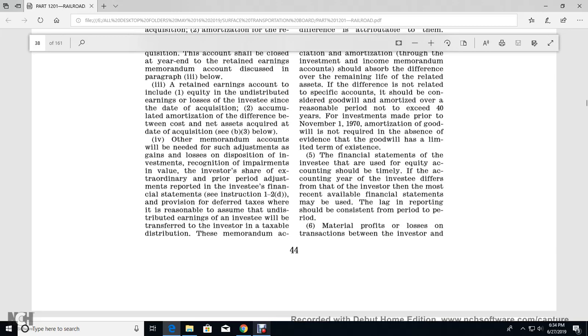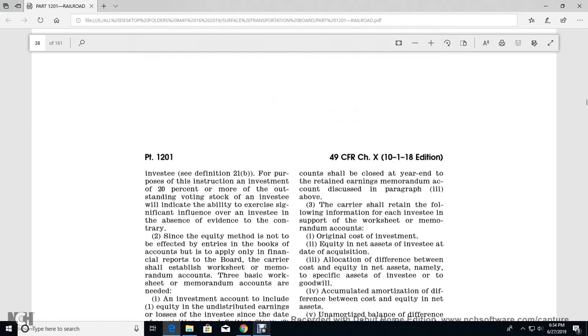investor with taxable distribution. The memorandum accounts will be closed at the year end to the retained earnings memorandum account discussed in paragraph 3 above.